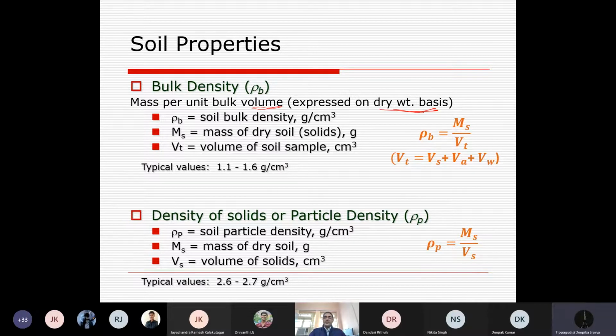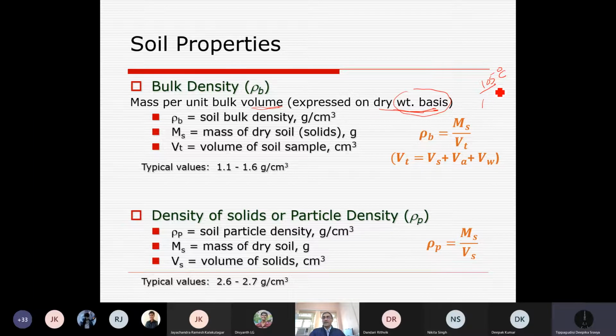We usually measure this in laboratory conditions by drying a soil sample for more than 24 hours at 105 degrees Celsius in ovens so that all moisture is removed. Then we calculate the density, the mass of soil in this three-phase system.